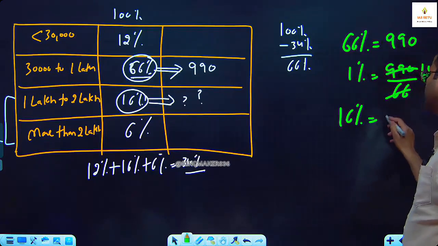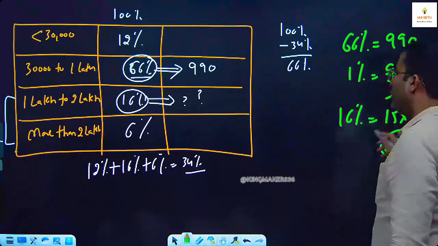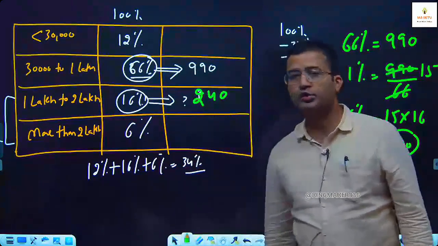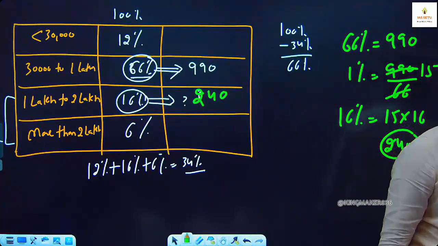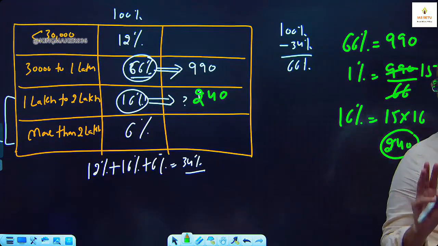What about 16%? 15 into 16, 240. So how many households are there that earn between 1 lakh and 2 lakh? 240. This is our answer. There are 3 steps in this question.